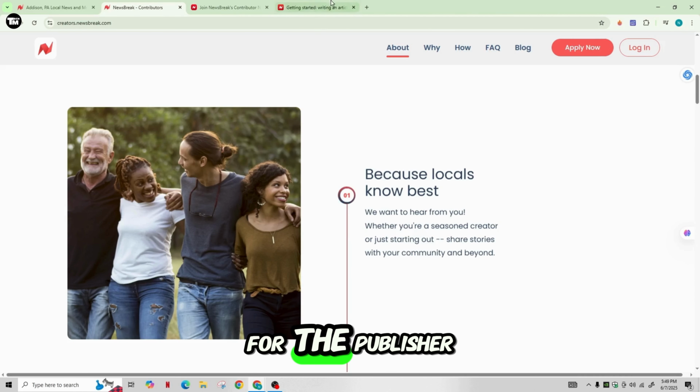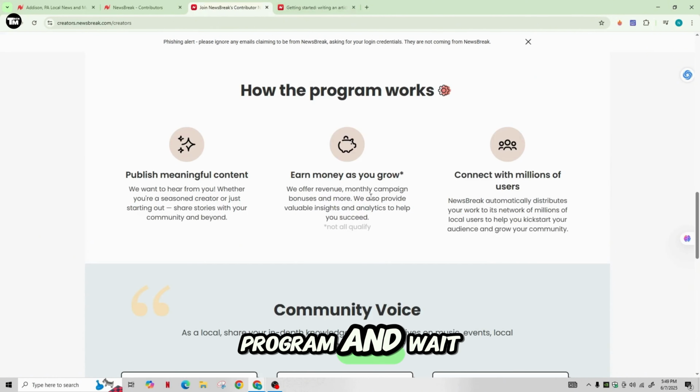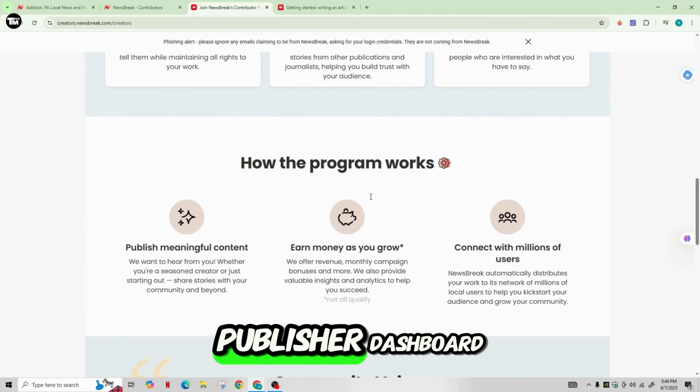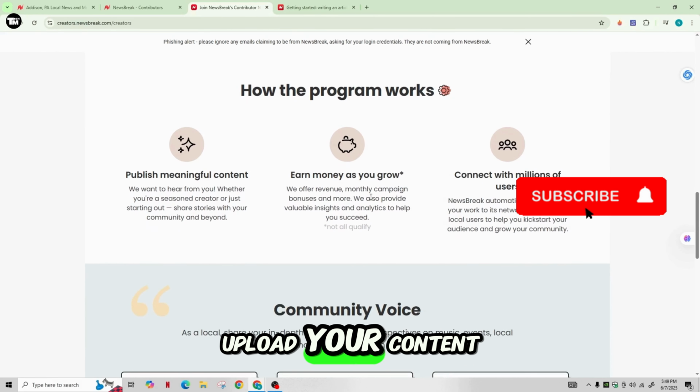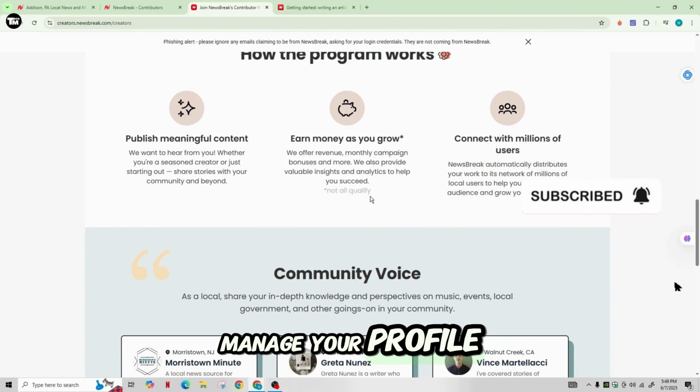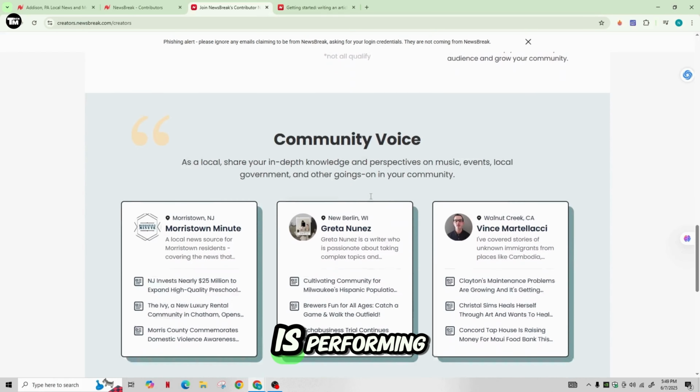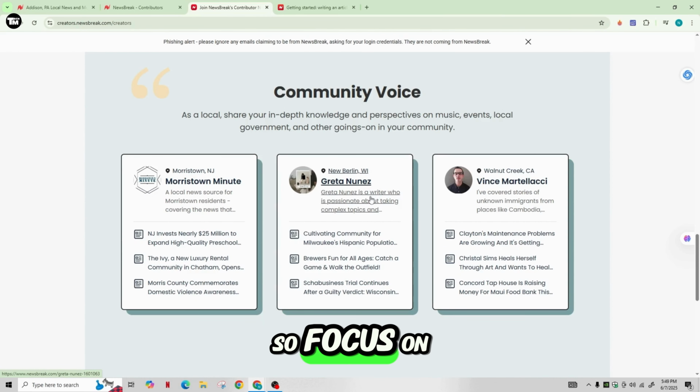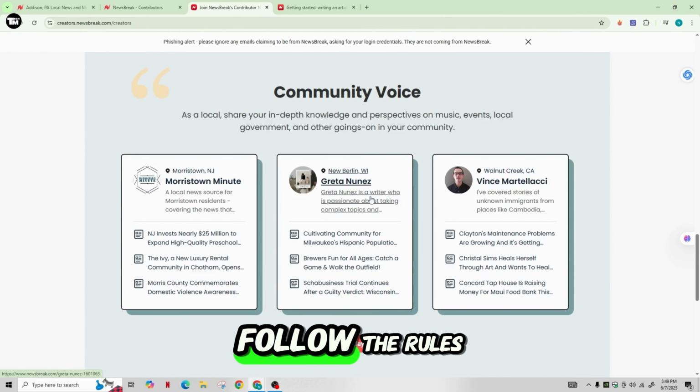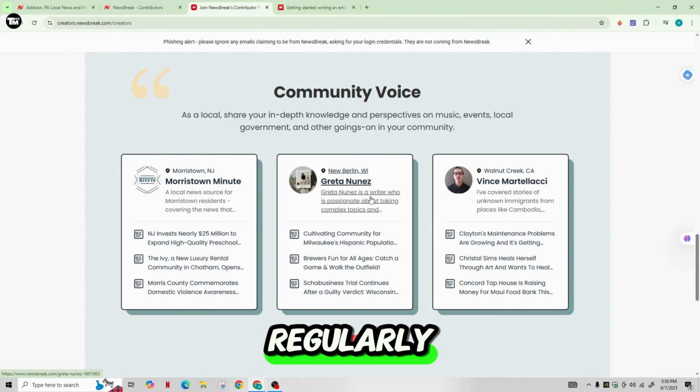Then after, apply for the publisher program and wait for approval. And if approved, you will get access to the publisher dashboard where you can upload your content, manage your profile, and see how well your content is performing. So focus on local content and follow the rules of Newsbreak and interact with your readers. And also don't forget to publish regularly.